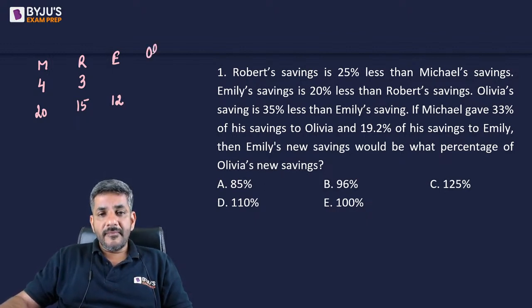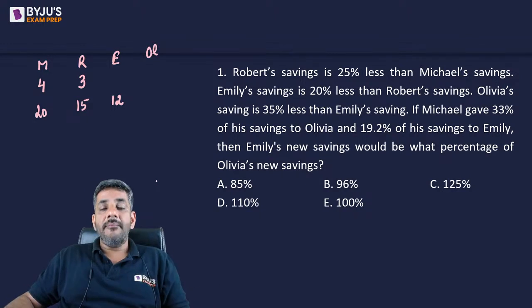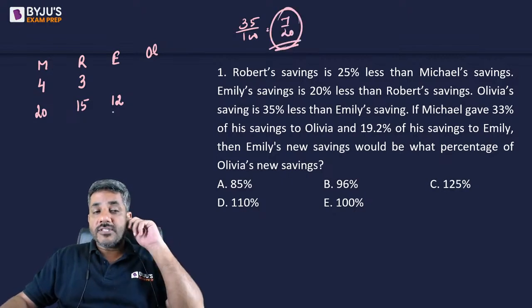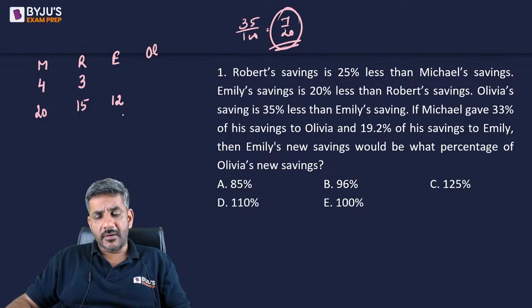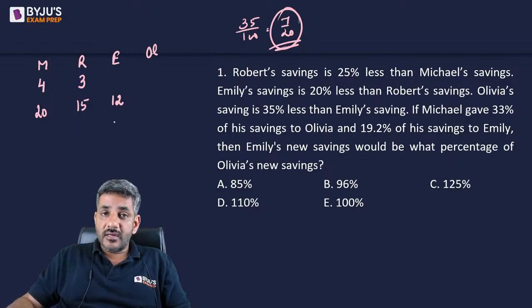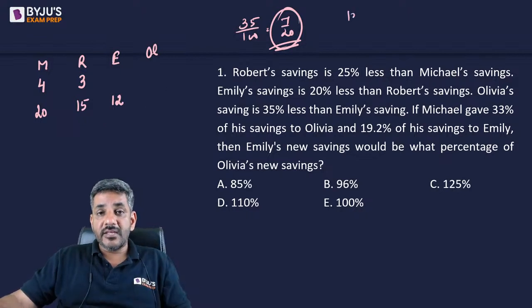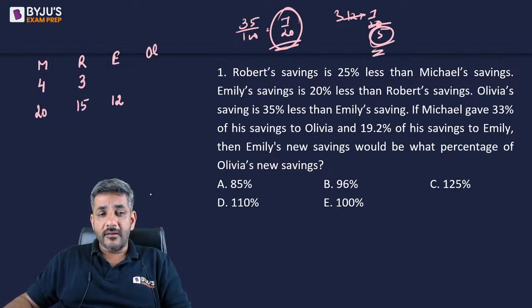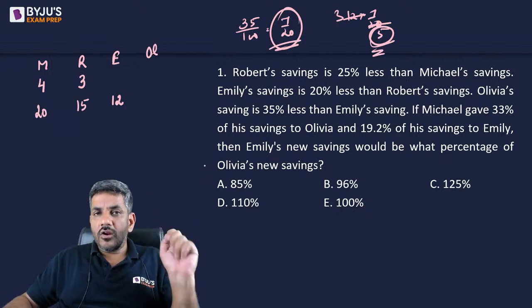Then Olivia's saving is 35% less than Emily's saving. Now 35% means 35 by 100, or you can also say 7 by 20. Now I have to subtract 7 by 20 of the number. Once again there is a problem. I have the number 12. I cannot calculate 7 by 20 of that easily. It will be in fractions, because I'm getting 5 in the denominator. So once again let's multiply all of them by 5.